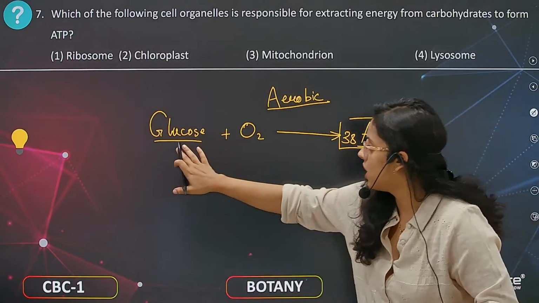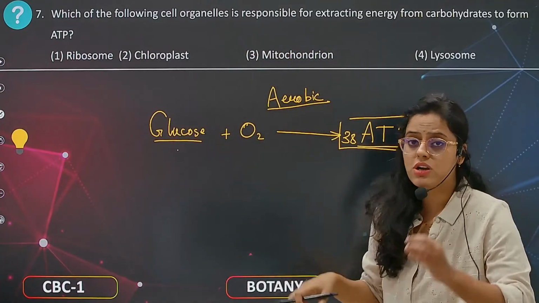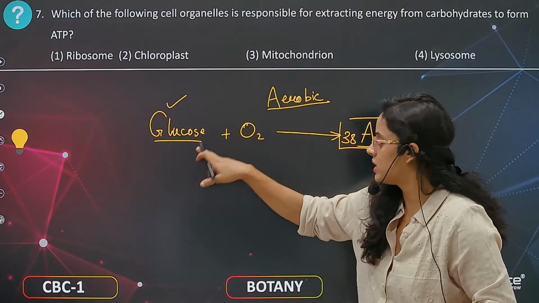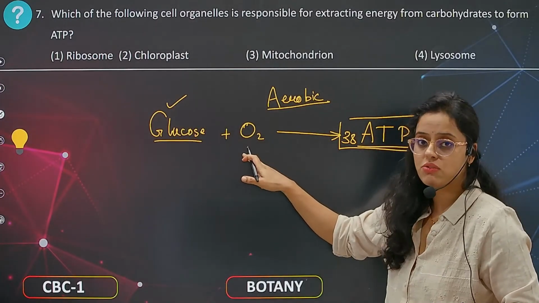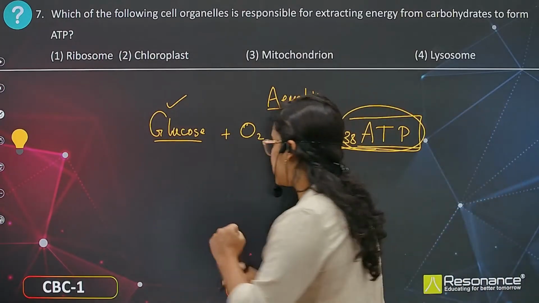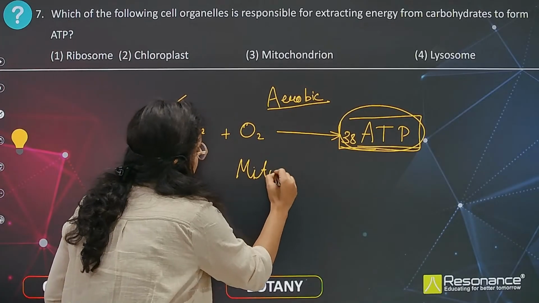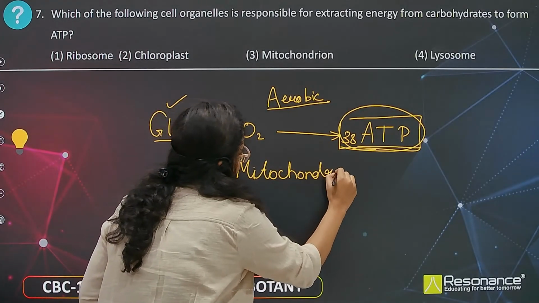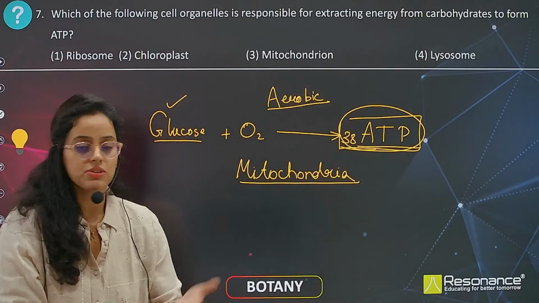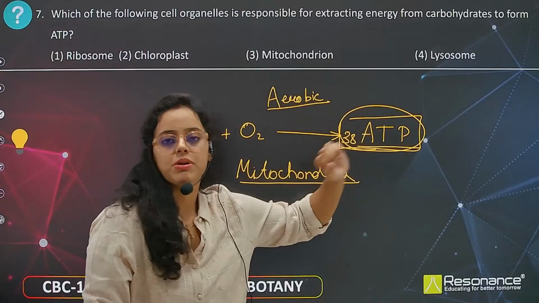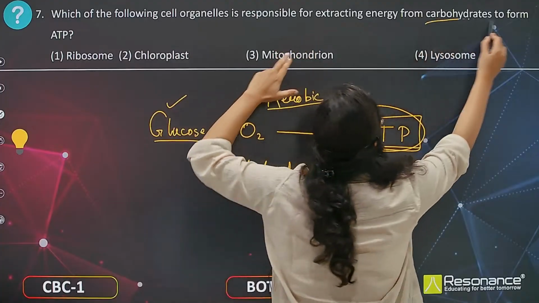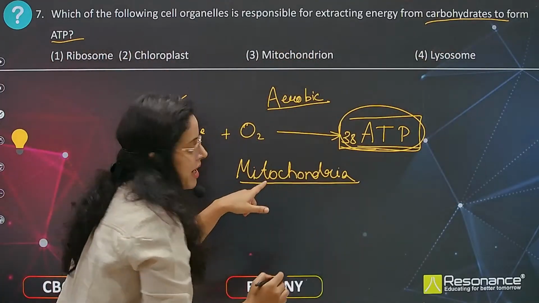So the breakdown of glucose, which means the carbohydrate form is glucose, right? Now this glucose is broken down in the presence of oxygen, forming 38 molecules of ATP. And where is it happening? It is happening in mitochondria. So in mitochondria the breakdown of glucose happens in the presence of oxygen and it results in formation of 38 molecules of ATP. That is how carbohydrates are converted into ATP in mitochondria.